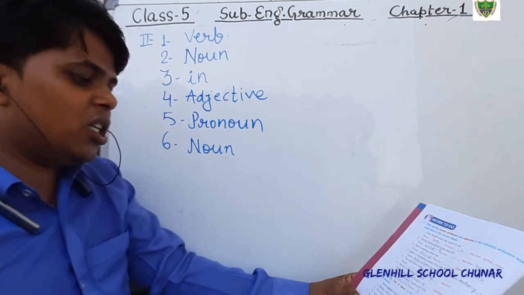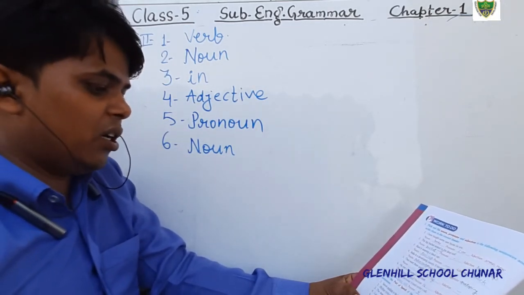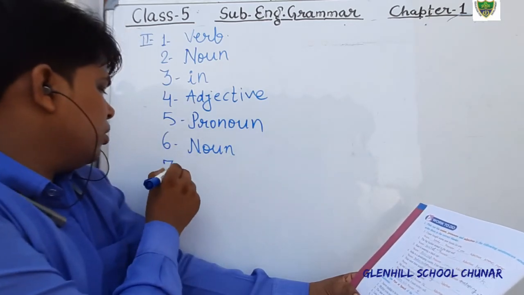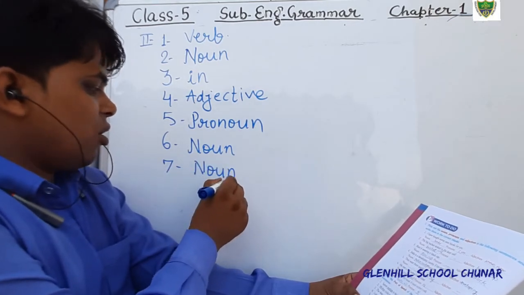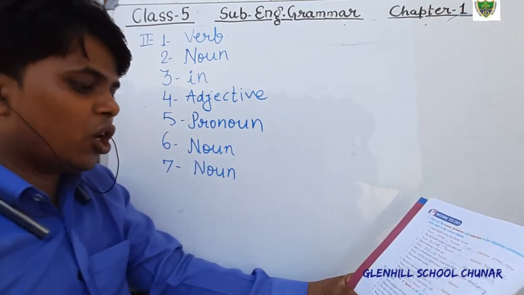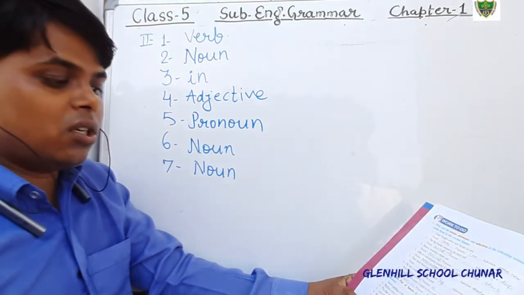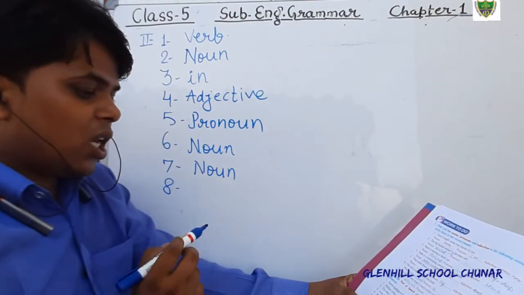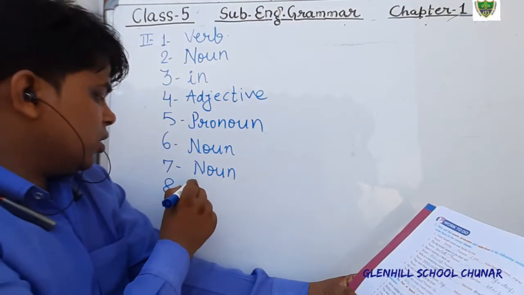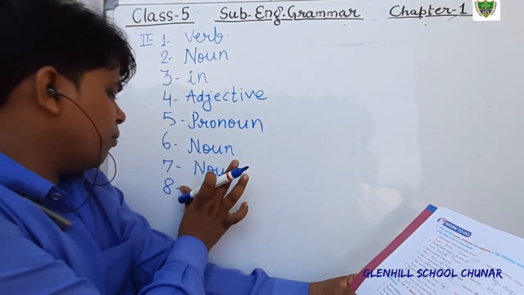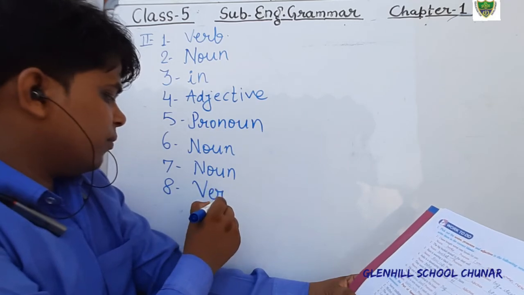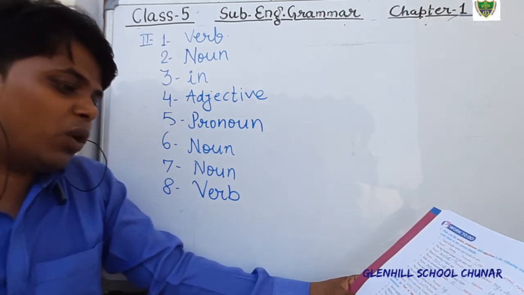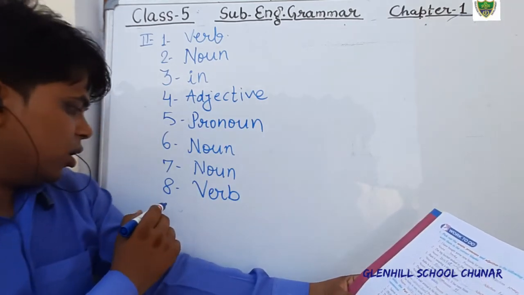And the question number 7, stars twinkle in the sky at night. In the sky. Sky is what? Sky is noun. And the next question, knowledge is power. Knowledge is here used as a noun, but it is asking about the is. What is is? Is is helping verb, but you have to write here only verb. Okay, just write down. Knowledge is power. In this sentence, what is is? That is verb.